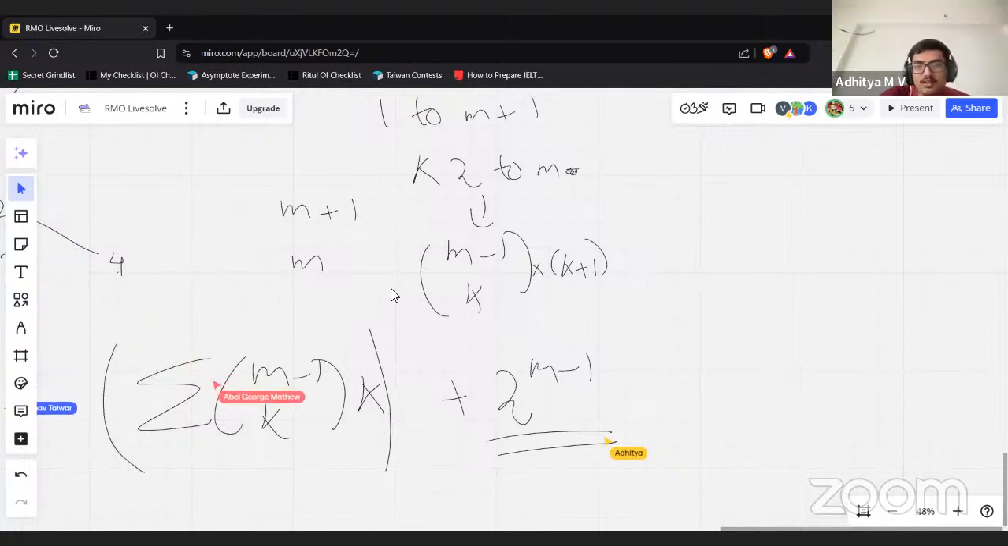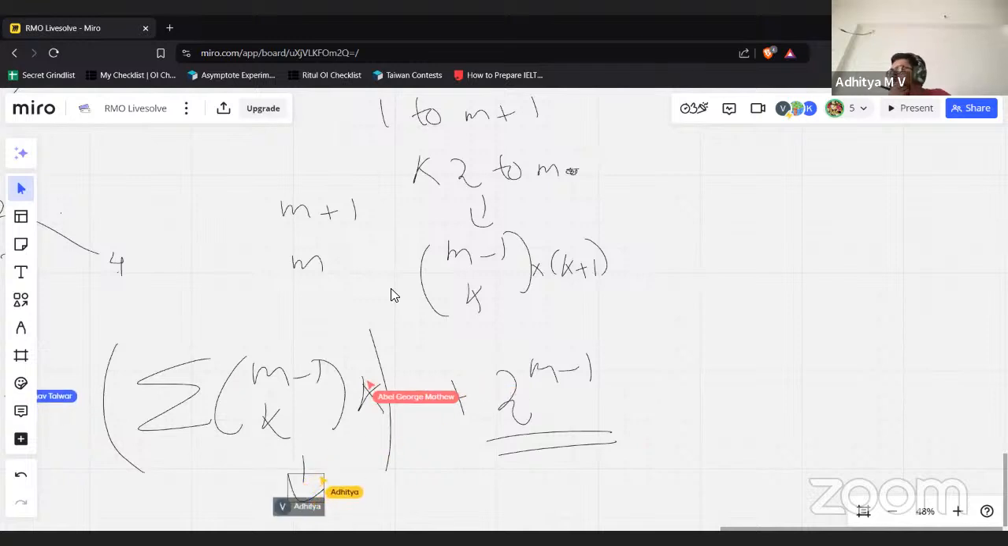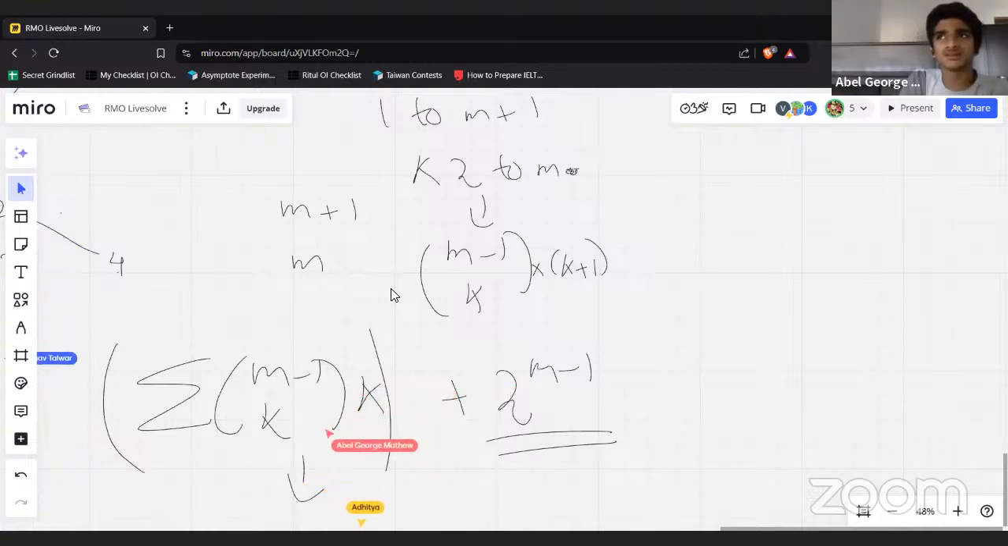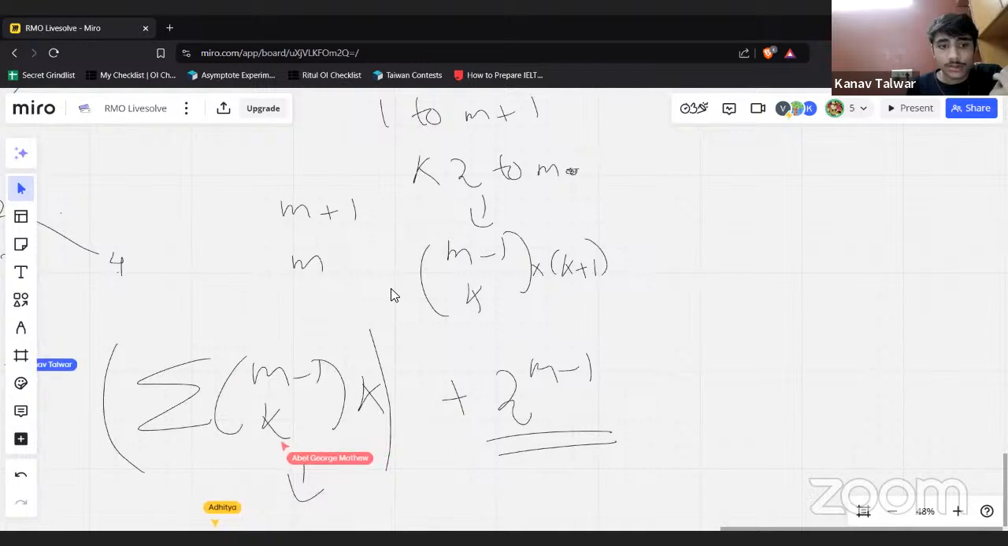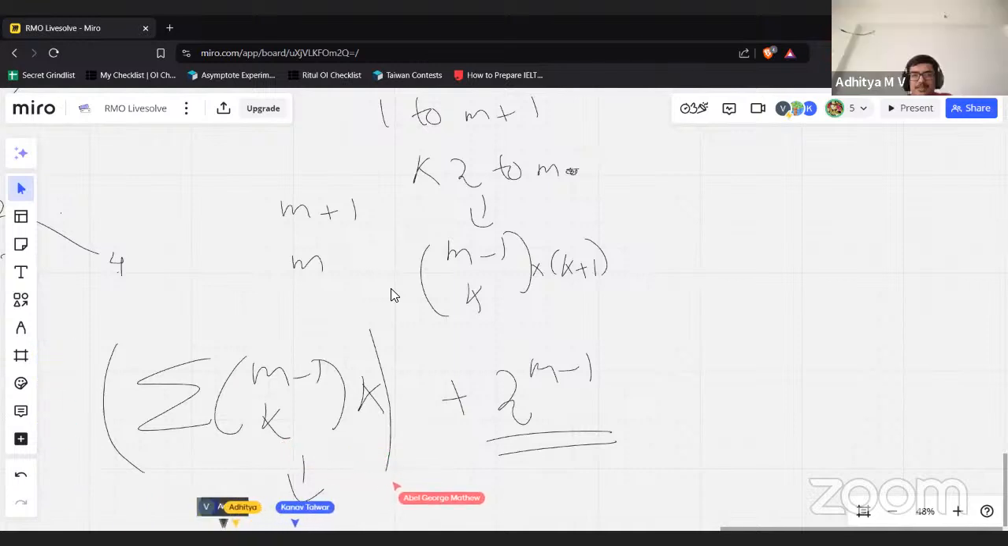And this summation is something known, right? Or is it not? We can manipulate this summation. This is just m times 2 to the m. No, it's m minus 1 times 2 to the m minus 1.